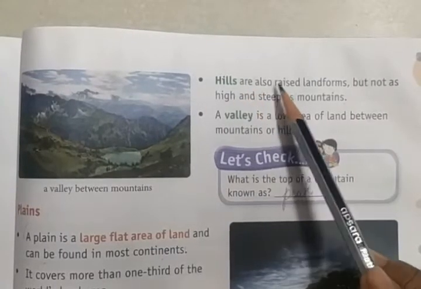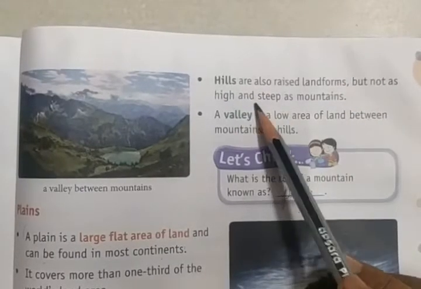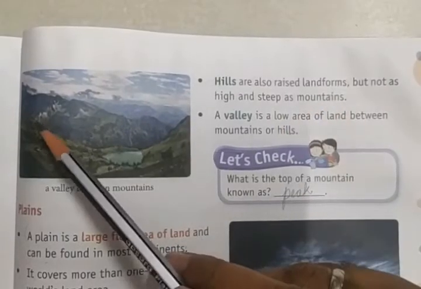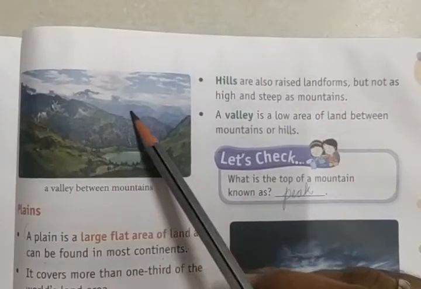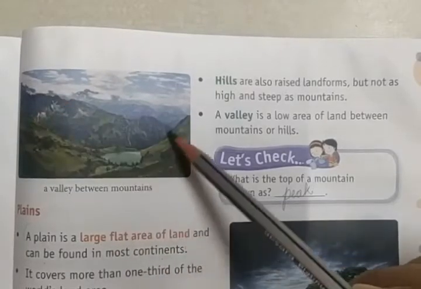The hills are also raised landforms, but not as high and steep as mountains. These are called mountains. Here you can see the mountains. Okay, here you can see the mountain, right?